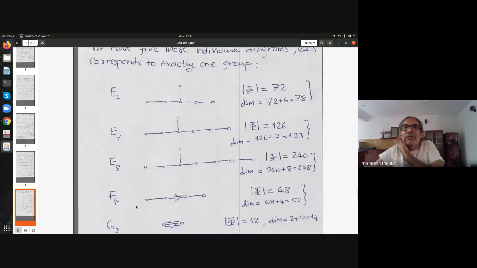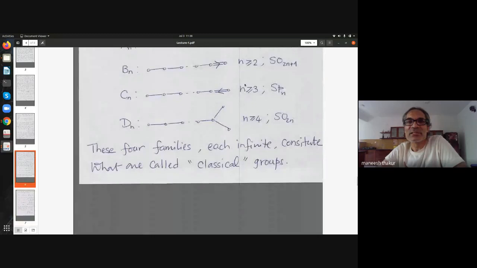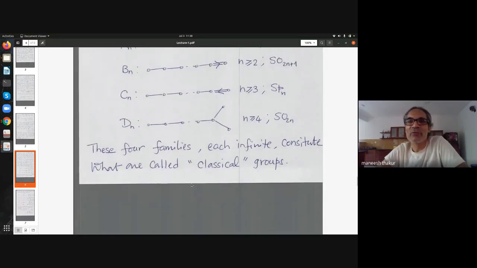And here I have done the computation of dimensions. Of course, you need to know how many roots there are, and that's a pretty well studied object. One can find the number of roots and so on using combinatorics. Then here, the E6 type root system. I didn't write anything for the classical groups because mostly one knows lots of things about classical groups, and my course is not focusing on those. If I need something, I will do that work there.